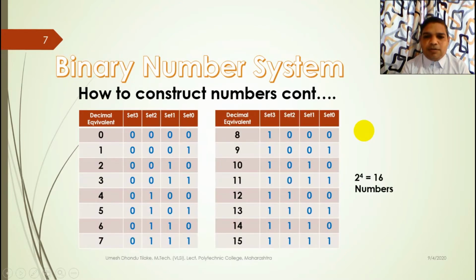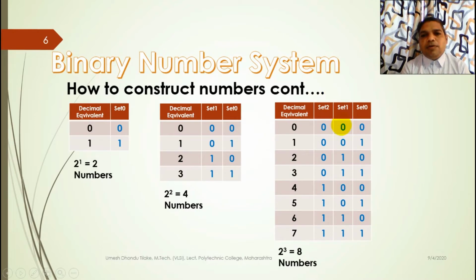When we are using the first set of 4 numbers in set 2, the first digit is used, that is 0, and is kept constant, and the set of 4 numbers is again repeated: 00, 01, 10, 11. Then the next digit to 0 in set 2 is used and kept constant until the last combination of the set is used, that is 11. So this is how we write the binary numbers.